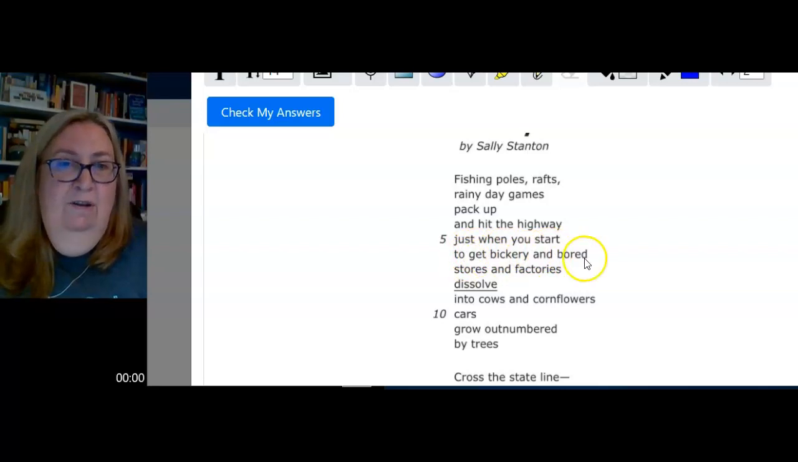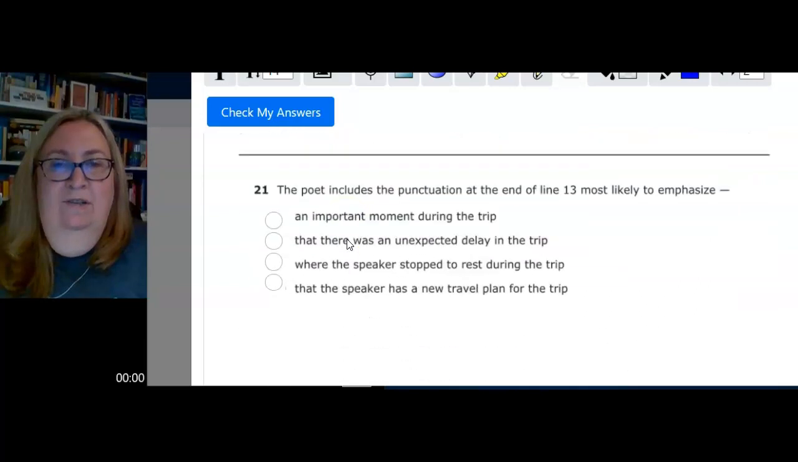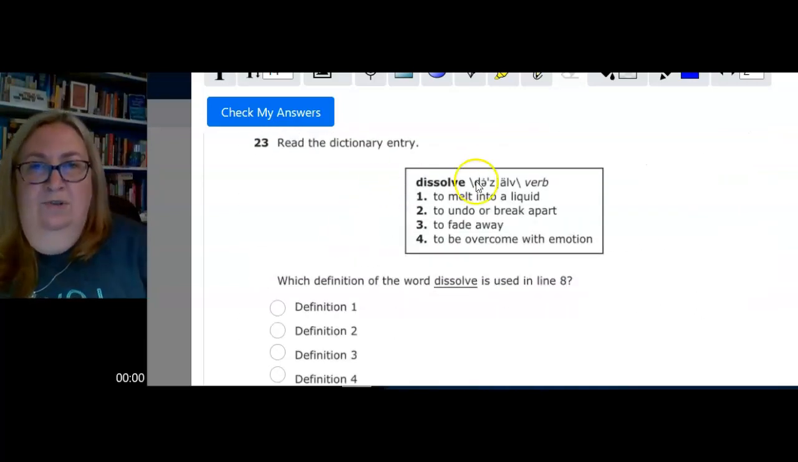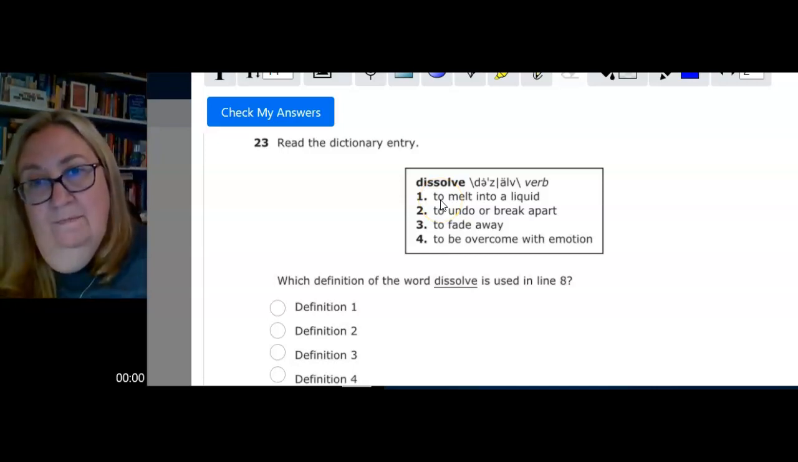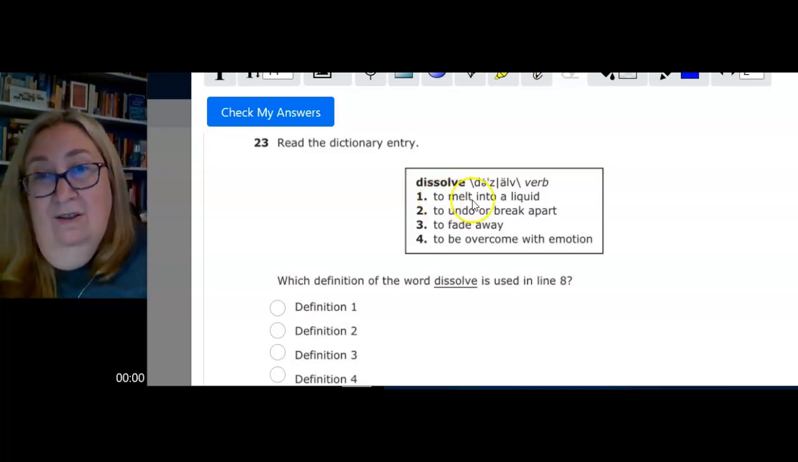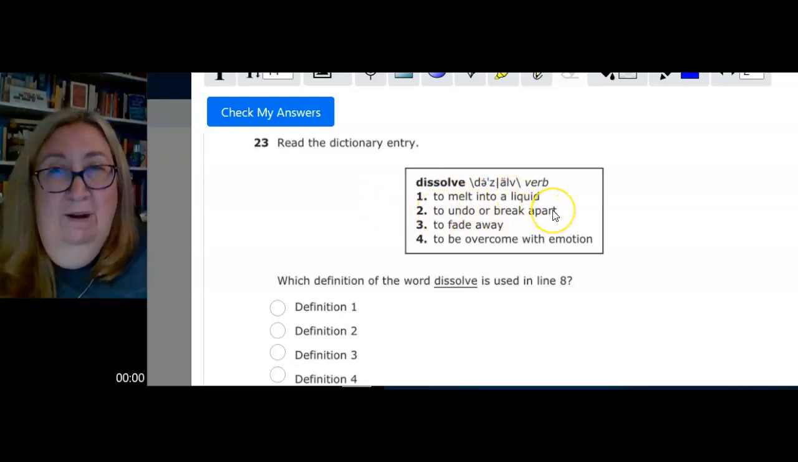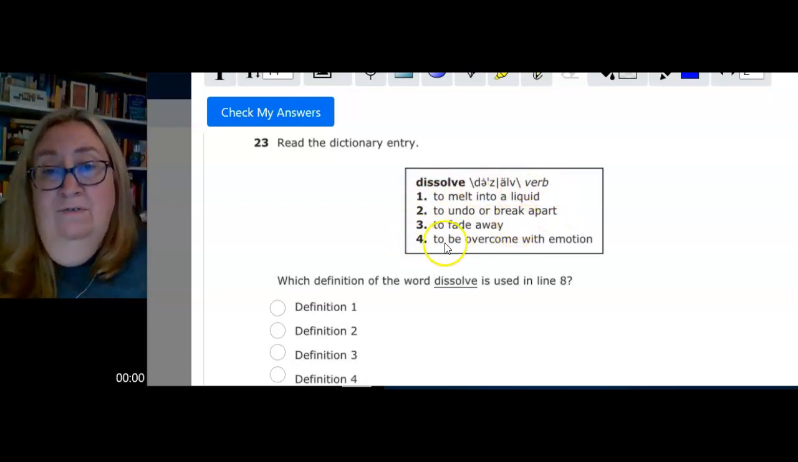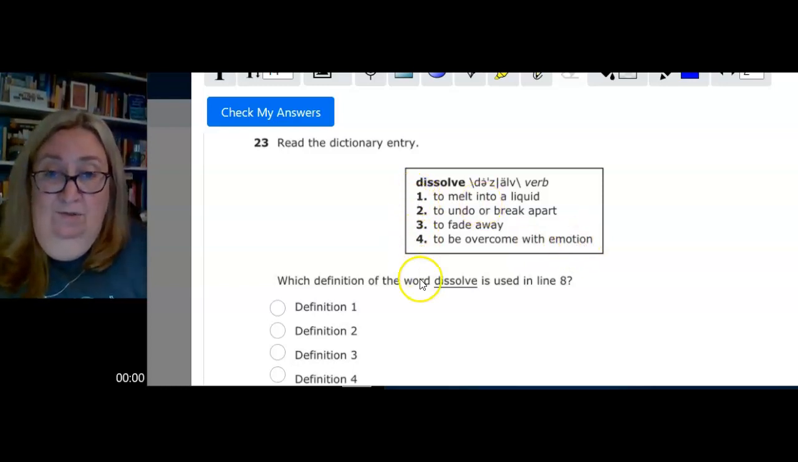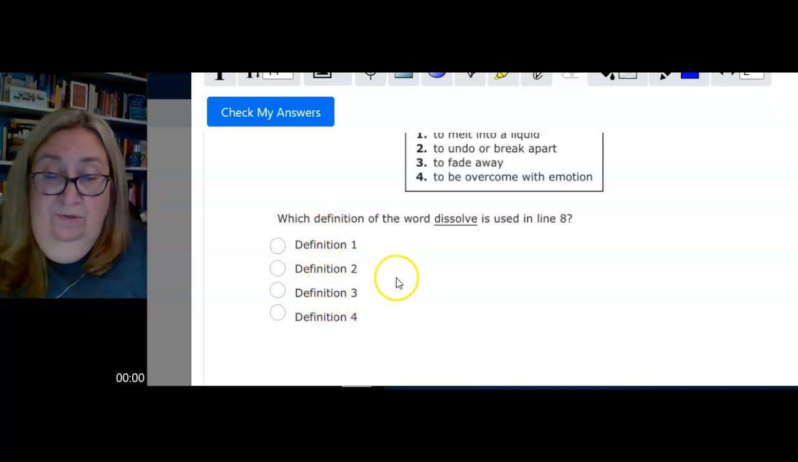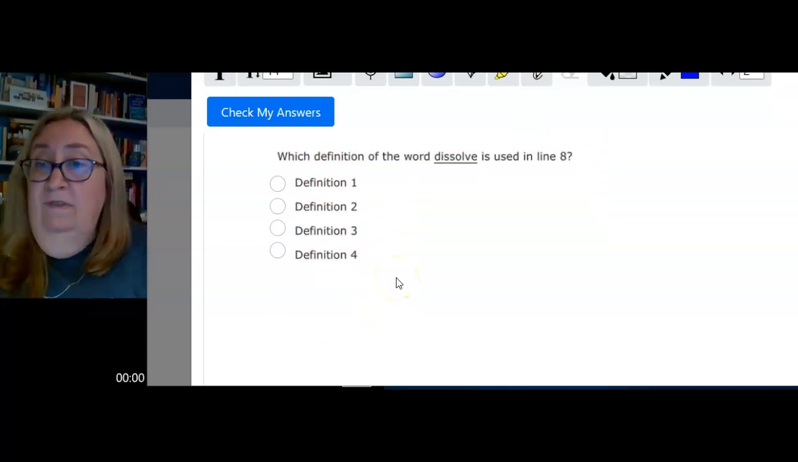Just when you start to get bickery and bored, stores and factories dissolve into cows and cornflowers. So you have to decide. Stores and factories dissolve, they melt into a liquid. The stores and factories undo or they break apart. Stores or factories fade away. The stores or factories became overcome with emotion. You decide if it's definition 1, 2, 3, or 4. You're going to choose definition 1, 2, 3, or 4 here. Pause, come back when you're ready for the next question.